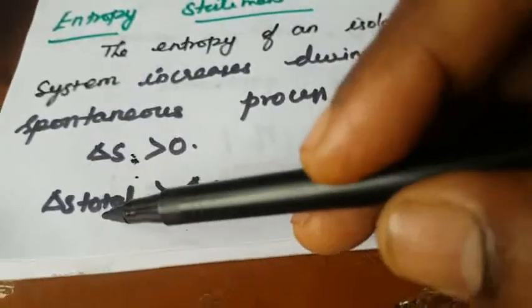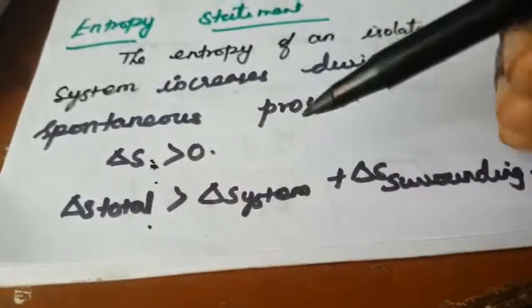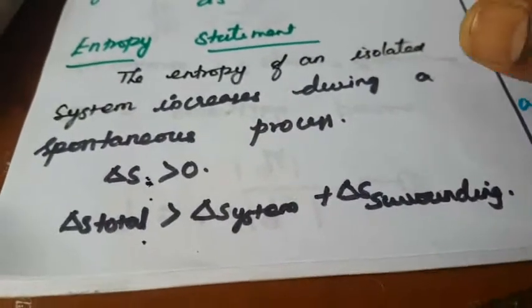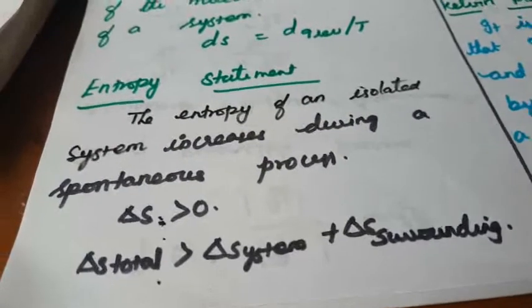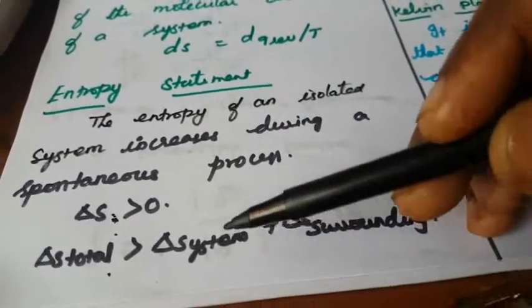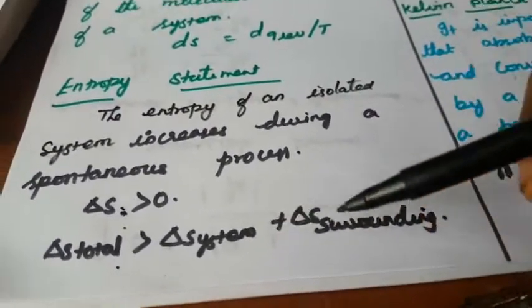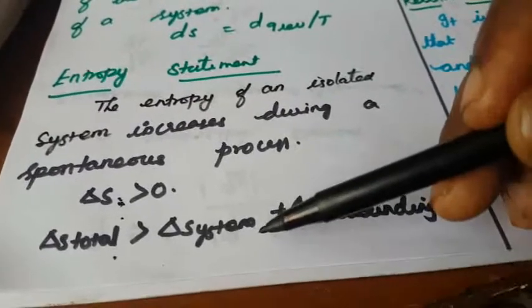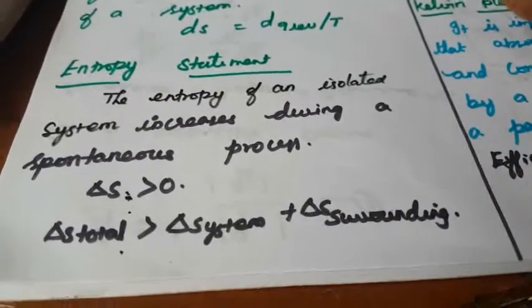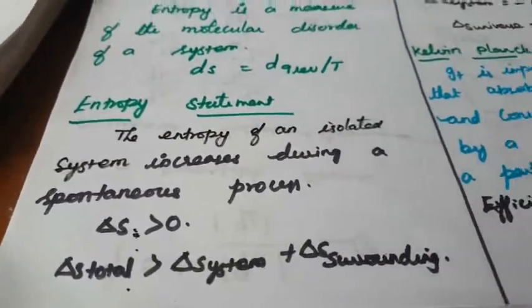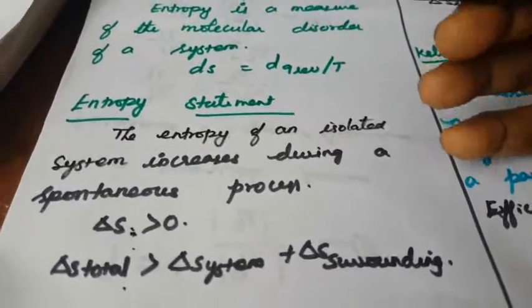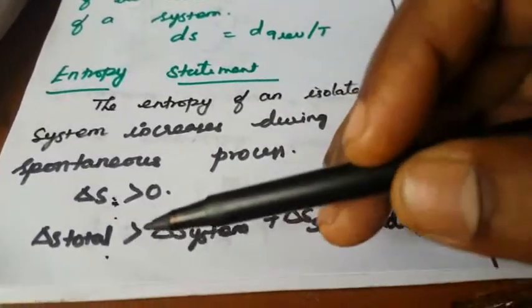So what is delta S total? How do you calculate the total entropy of a system? That is the change in entropy of the system plus the surroundings. What is meant by system? The place where the experiment happens is called the system. The area that surrounds it is called the surroundings, and this gives delta S total.